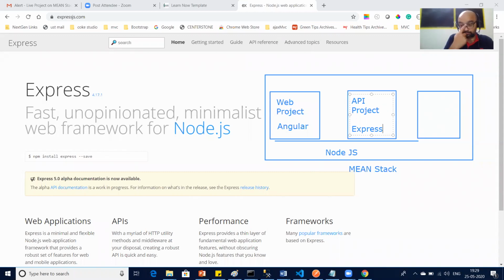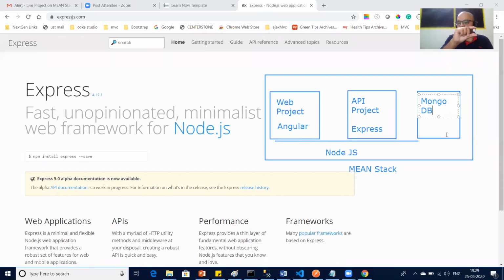Then we have our DB, which is MongoDB. In this 3-tier architecture, 3-layer architecture application, we basically develop the whole MEAN stack application.